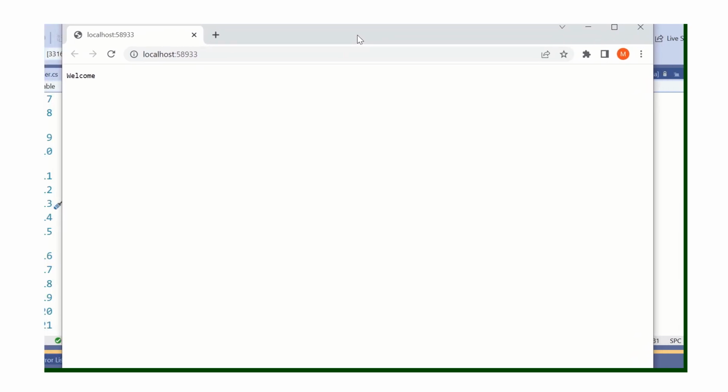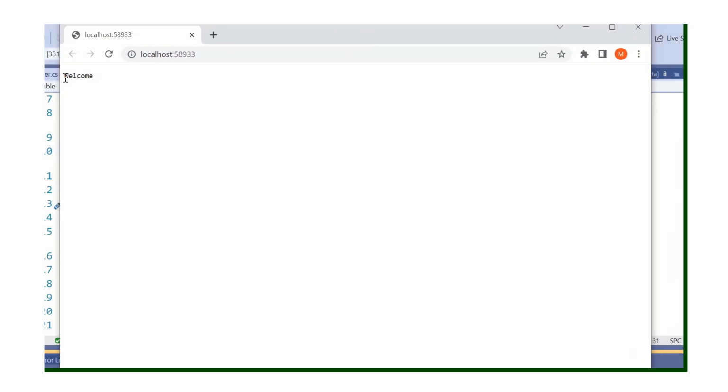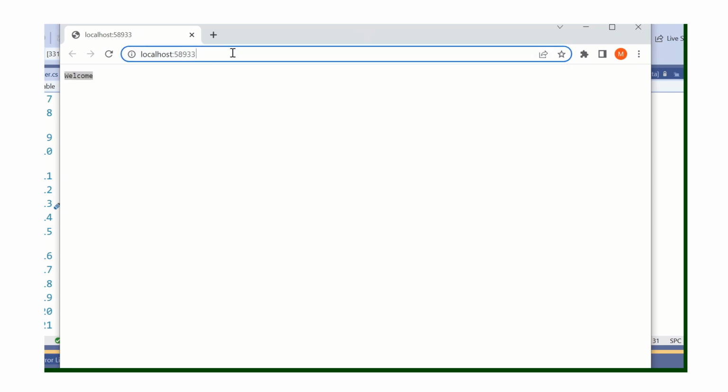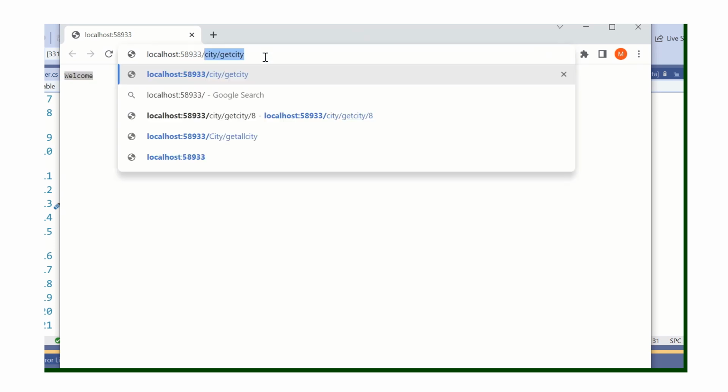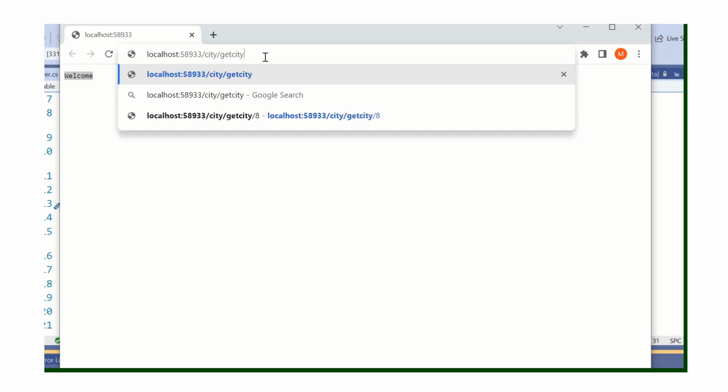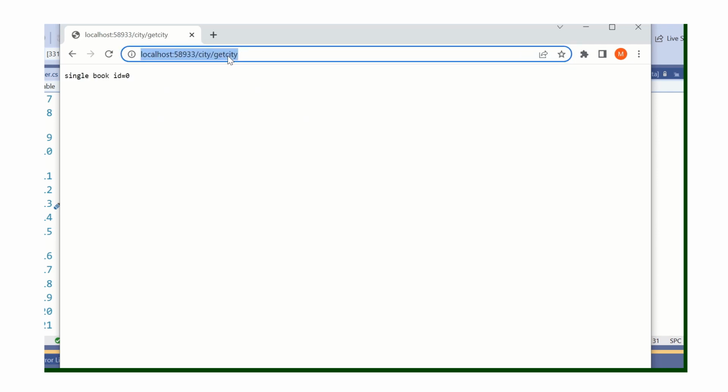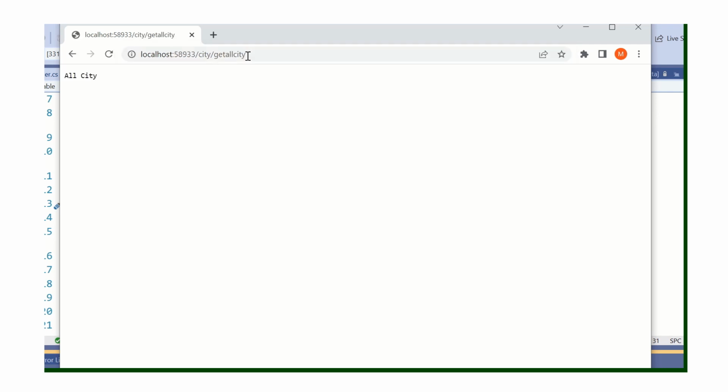The default output is welcome, right? Basically I have set that by default. So here we pass the controller name, city, and this is the action name, right? So when we pass get all city, we return and get the output all city, right?